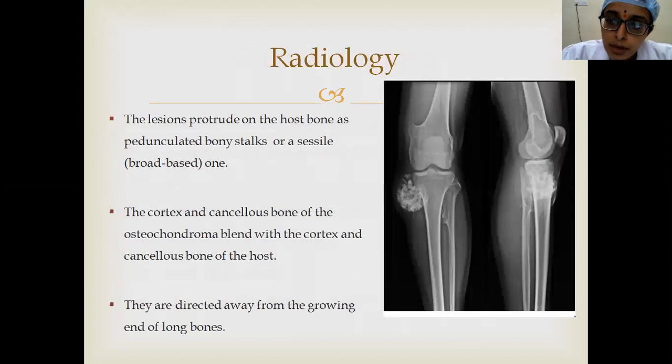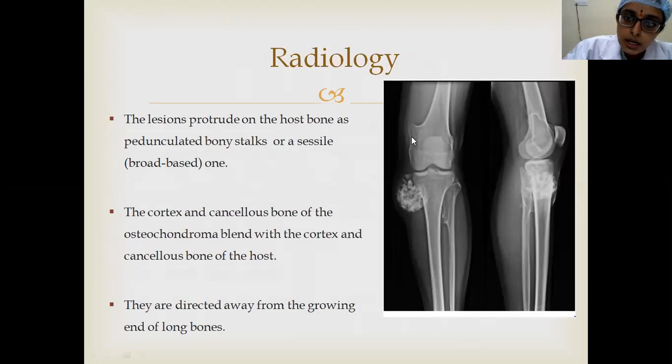They can be either pedunculated or sessile. So you can see a sessile one here. This is a broad based one. And the pedunculated one I have shown pictorially there. And I already explained that the cortex and cancellous bone of the osteochondroma blend with that of the host. Usually they are metaphyseal in origin.